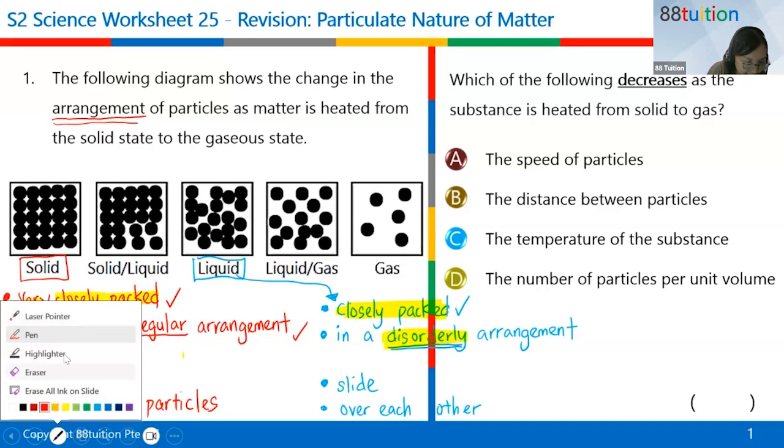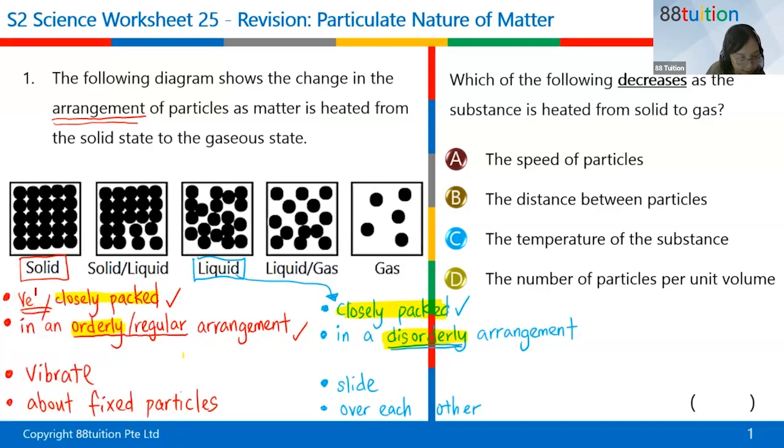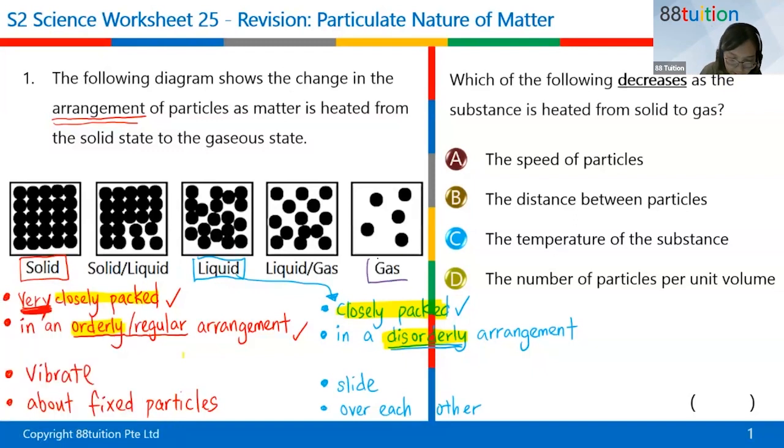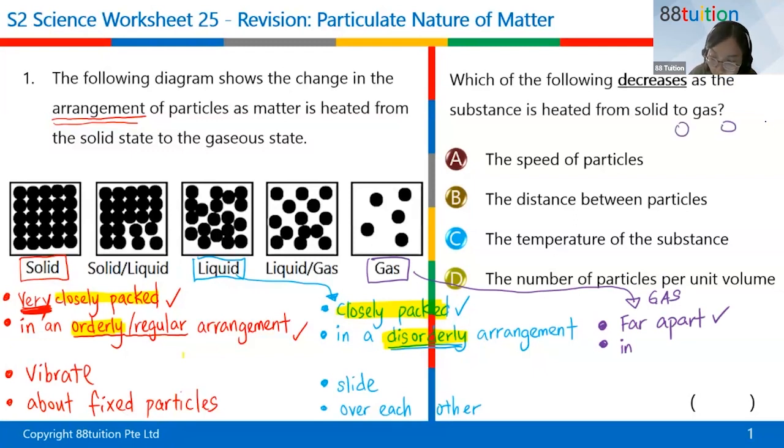Now how about particles in a gas? Can everybody type in the chat? How about gas? I'm going to use purple this time round. For gas, are they closely packed? No, they are not closely packed. They are far apart. So that is the first part. Then the second bullet, in a what? Orderly or disorderly? Because I can have far apart and then they queue up.